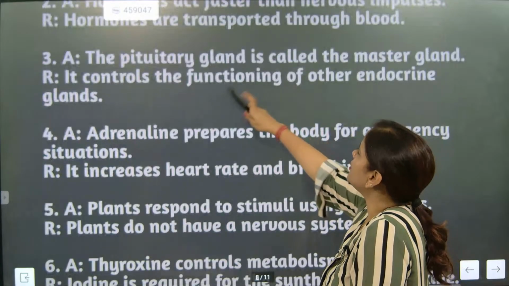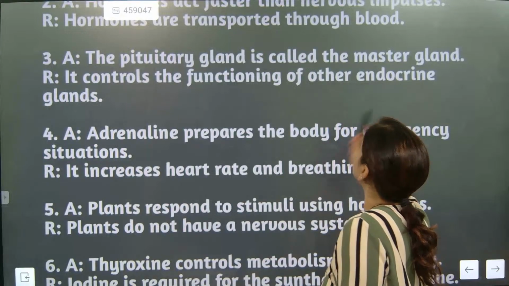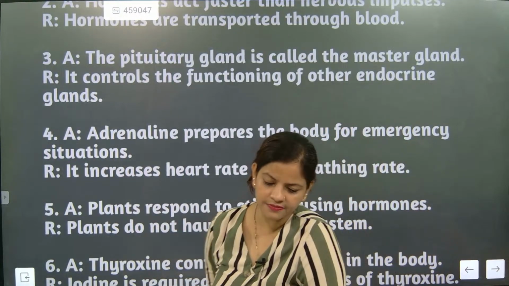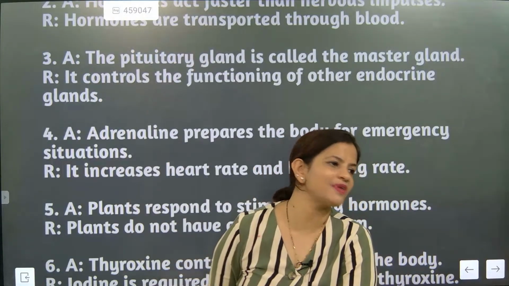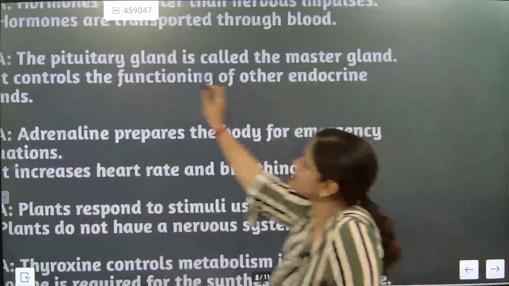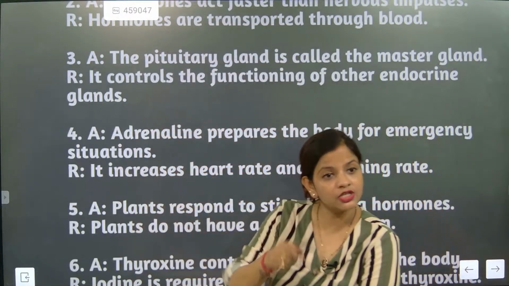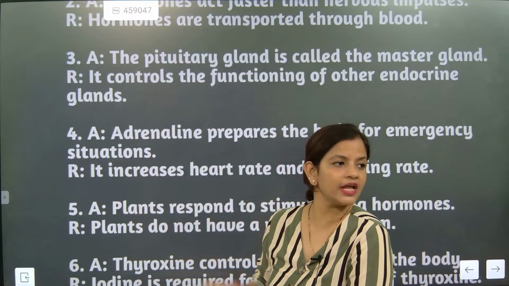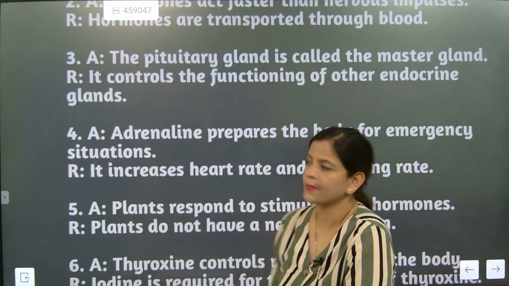Next one, the pituitary gland is called as master gland. It controls the functioning of other endocrine glands. Is it true or false? What will be the correct answer? Third answer will be what? See, pituitary gland is master gland. True. This statement is true. Now it controls the functioning of other endocrine gland. That is also true. So both the statements are true and the second one explains the first one. So what is the correct answer here is A.